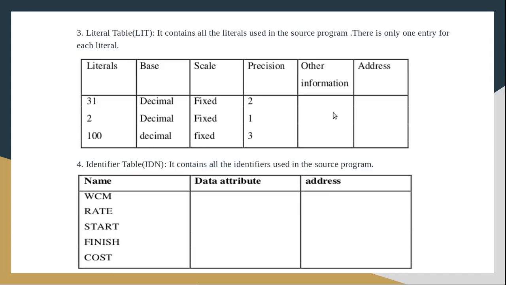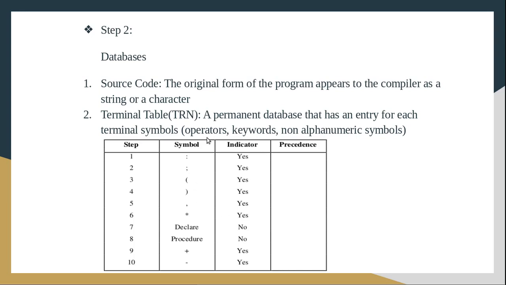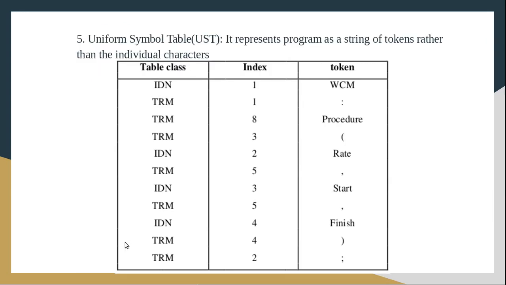We can look into terminal table. So here is the terminal table. Here is the entry for the procedure, and what is the index value for procedure? 8. So we can give the value as 8. Then we have a bracket here, and again it is a special symbol, so it will belong to what class? TRM, terminal symbol, and it will be available in the table TRM, and suppose the index is 3, so we will give the index.